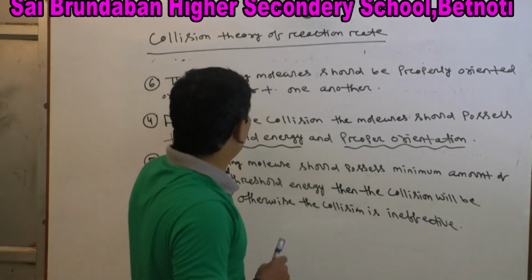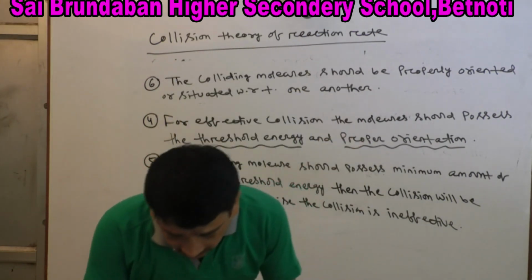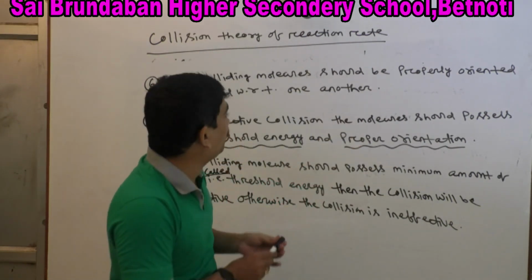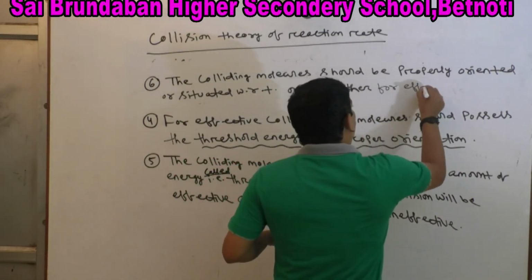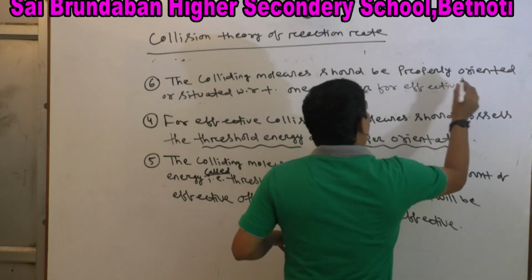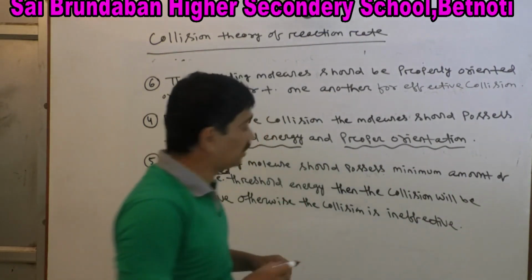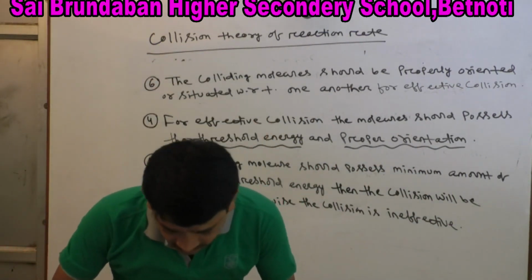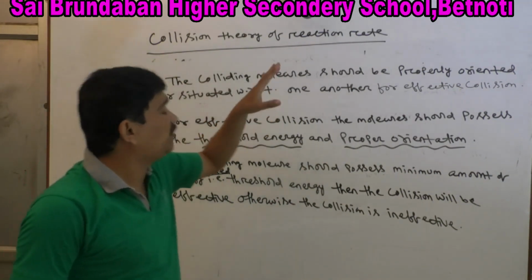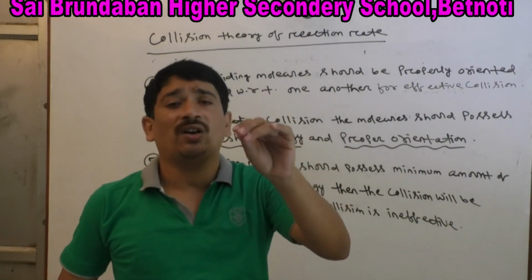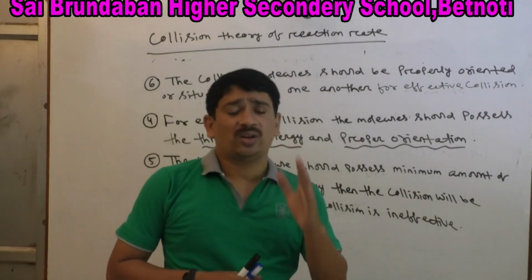The colliding molecules should be properly oriented or situated with respect to one another so that the collision is an effective collision. So these are the important points. These are the important postulates of collision theory of reaction, the most important postulates given by the collision theory of reaction.